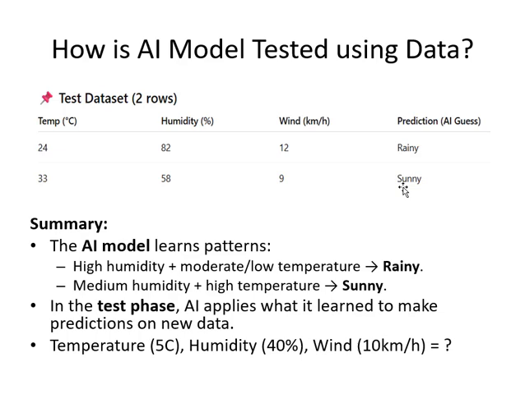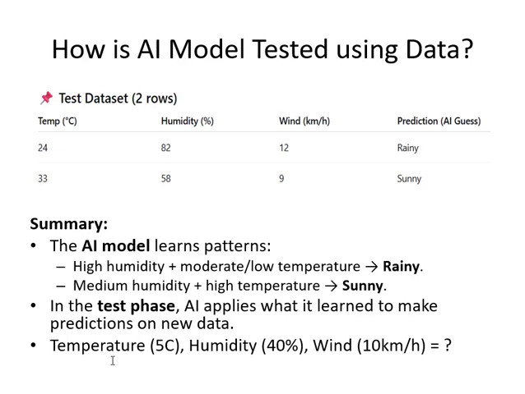So the model has learned similar to us. Just like by looking at the data, we can also do the predictions in a similar way. The model has learned from us, and it is able to tell everything according to the learning it did from the data. So in summary, we can say that if humidity is high and temperature is low or moderate, it will rain. If humidity is medium and the temperature is high, then it will be sunny. So basically the training is done on the data, and then on the unseen data, this is predicted by the machine learning or artificial intelligence model on the new data.